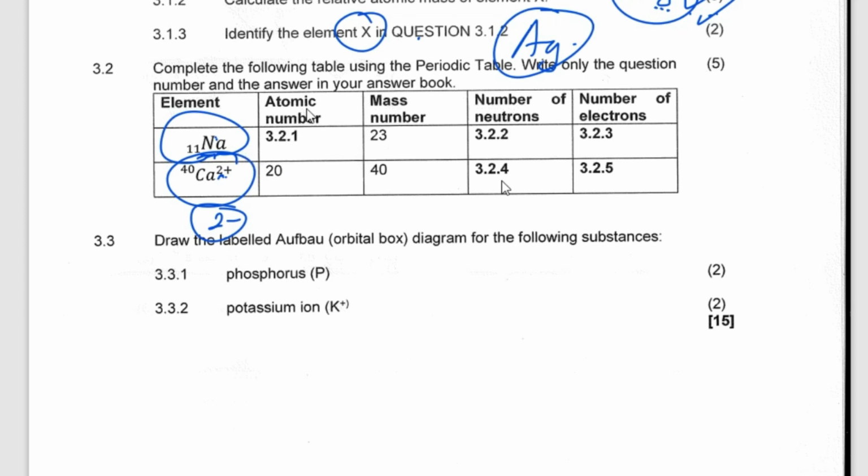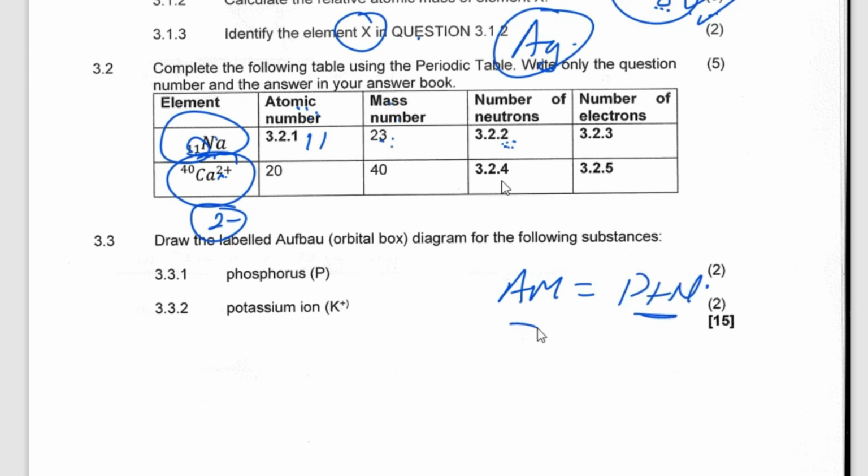So atomic number is the number of protons, but here you have atomic mass number, which is 23. Do you have the neutron number? Atomic number here is given already, which is 11. So the answer is there. Just copy and paste. Number of neutrons, how can I get the number of neutrons? Remember that atomic mass is equal to number of protons plus number of neutrons.